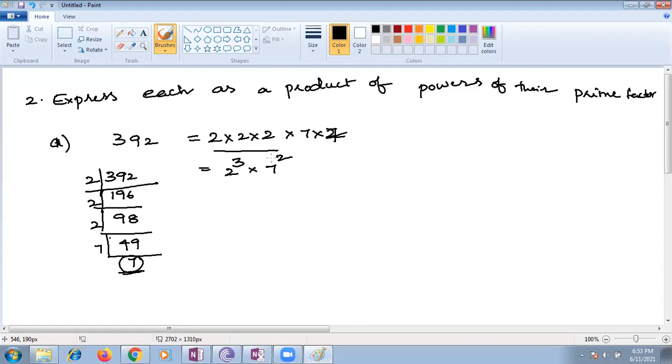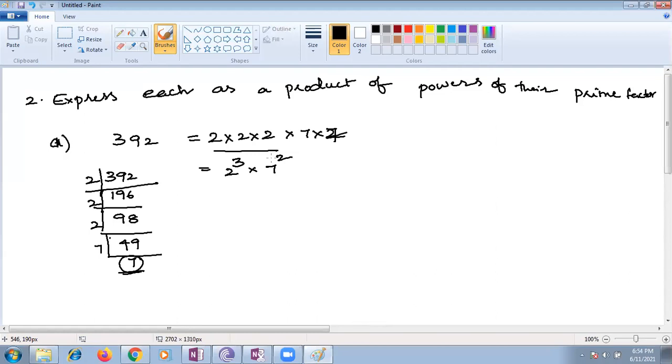Ma'am, the LCM means 2 into 2 is 4, 4 into 2 is 8, and when you multiply, you will get the same number, 392. Come on, multiply and check also. Ma'am, when we multiply, we'll get 56, this LCM.